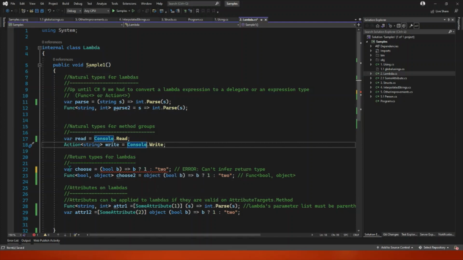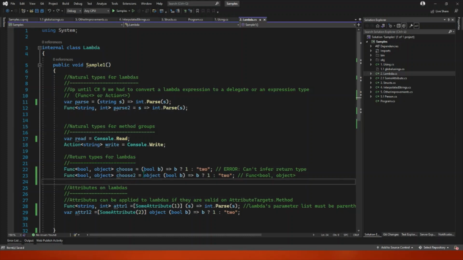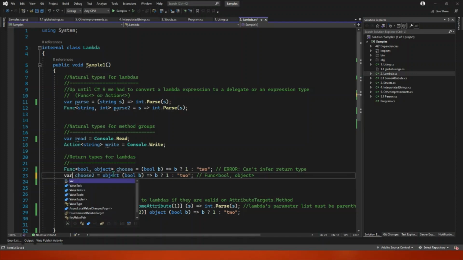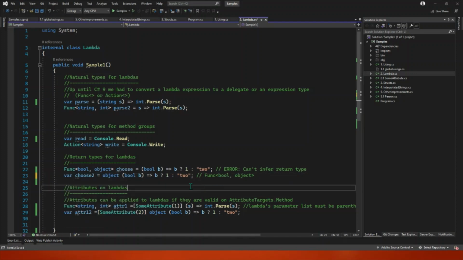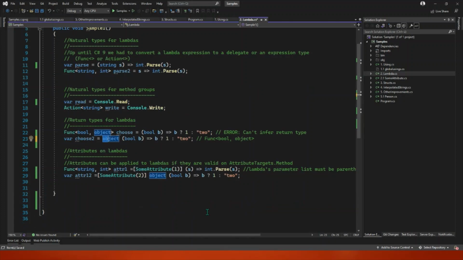So this was unusable. But now what we can do is define the return type of our lambda. Since we are defining our return type here, we can very well use var here because everything then is known, the input and the output. Yeah. The last one, not very complicated.